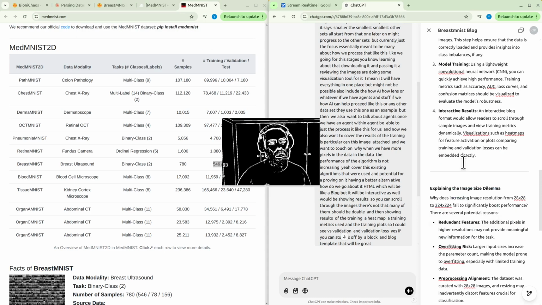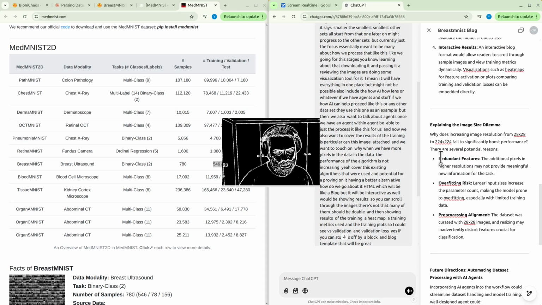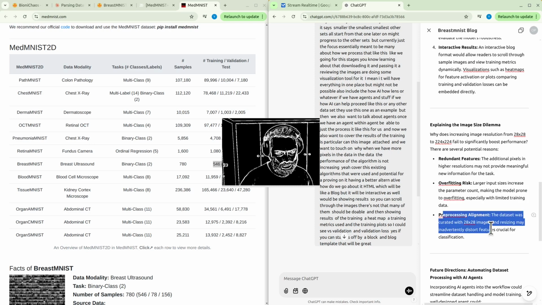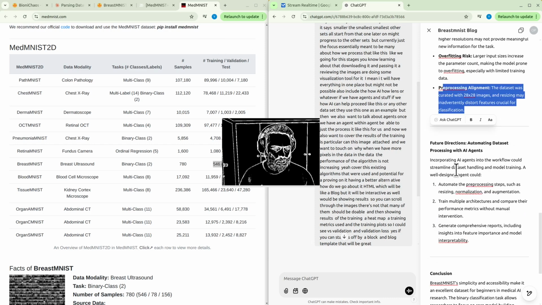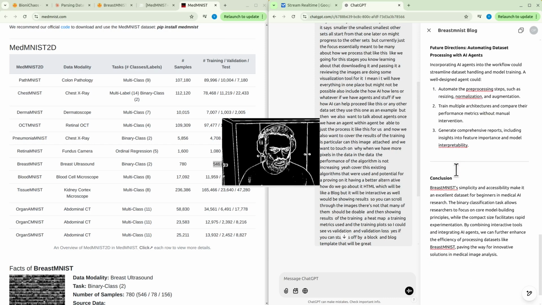Explaining the image size dilemma. Yeah, so supposedly suggesting that there are redundant features, but then overfitting, pre-processing alignment. Are you suggesting that someone took the larger image size and just cropped it or something? That's not what happened, did it?